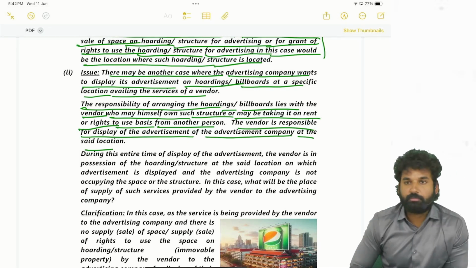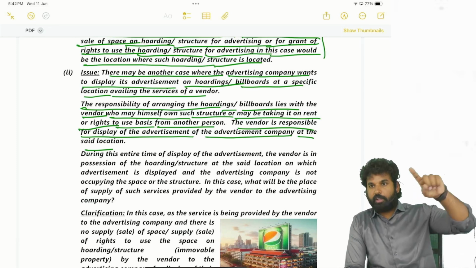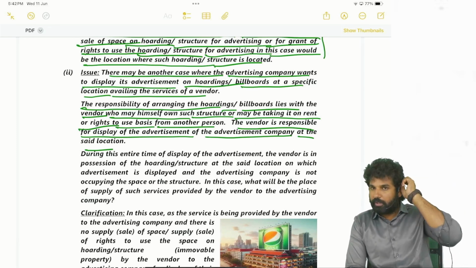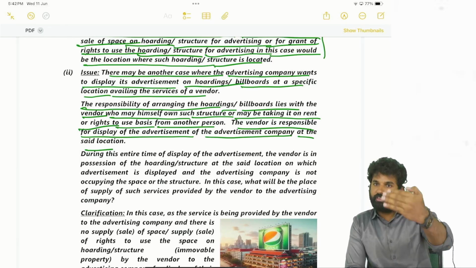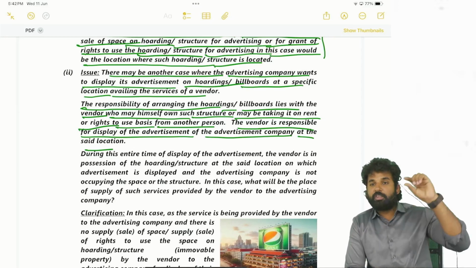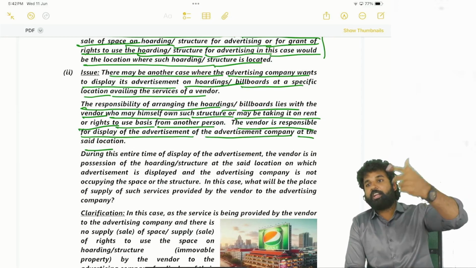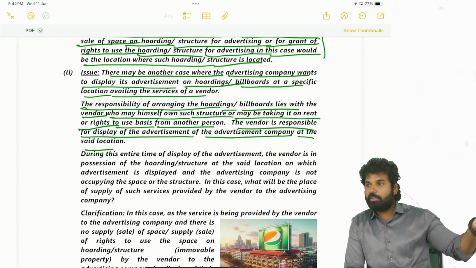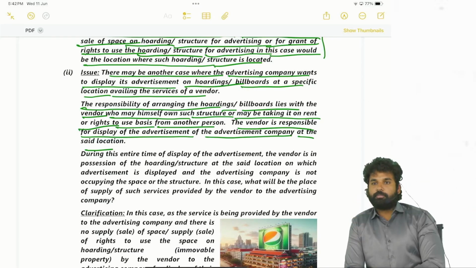See, if you go onto this road, you will find advertisements at some hoardings. In some hoardings, the words 'lead space' and a number will be there. That means the vendor is advertising the advertisement company, advertising the lead space.